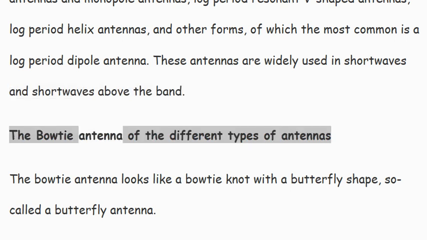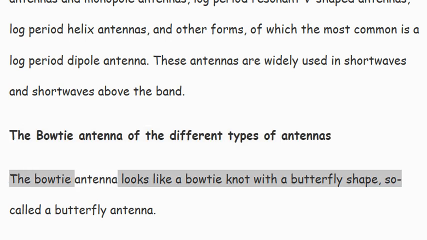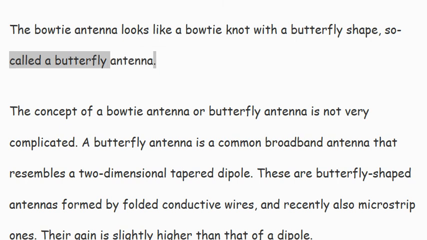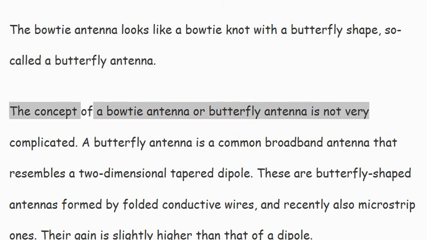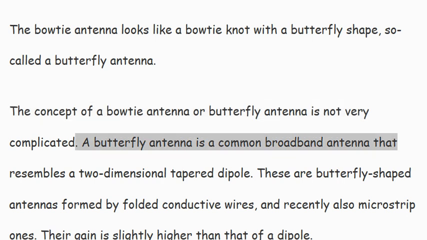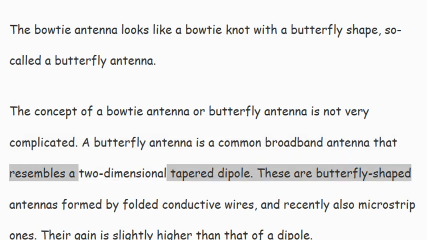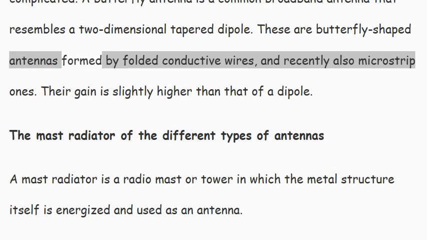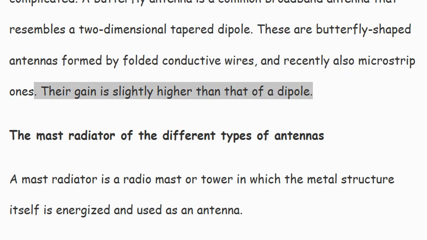The Boti antenna of the different types of antennas. The Boti antenna looks like a Boti knot with a butterfly shape, so it is called a butterfly antenna. The concept of a Boti antenna or butterfly antenna is not very complicated. A butterfly antenna is a common broadband antenna that resembles a two-dimensional tapered dipole. These are butterfly-shaped antennas formed by folded conductive wires, and recently also microstrip ones. Their gain is slightly higher than that of a dipole.